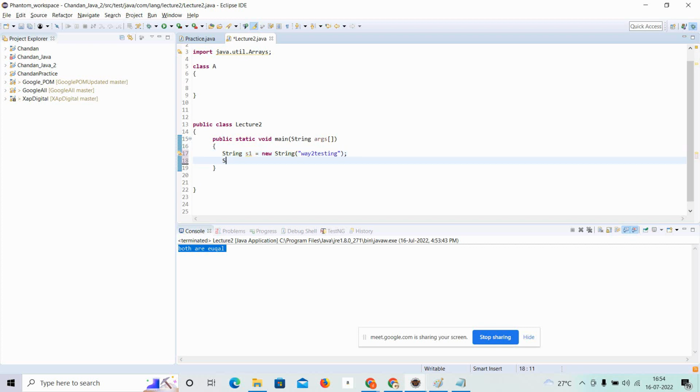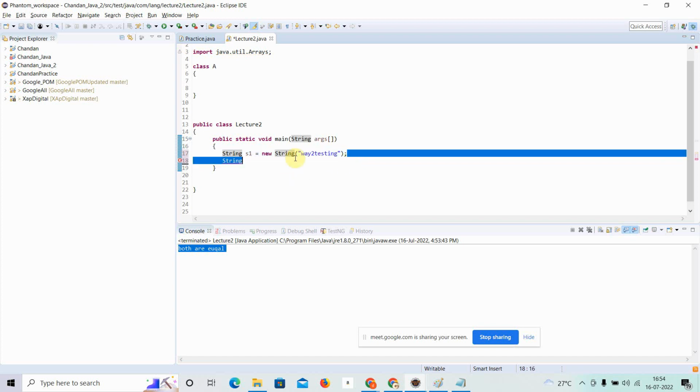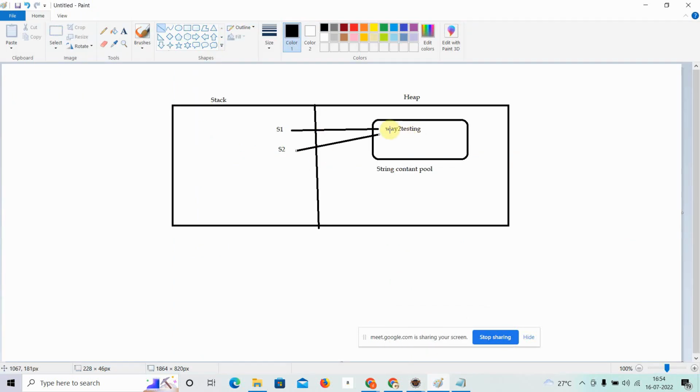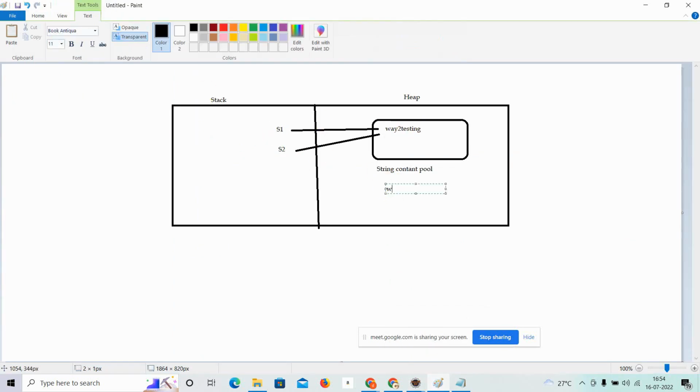And now suppose I have again created the same string like this: s2 is equal to new way2 testing. Now, guys, what will happen in the backend: way2 testing will be here one time, and way2 testing will be here one time as well.